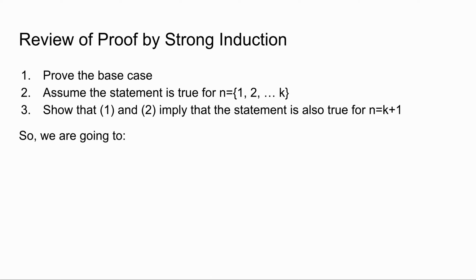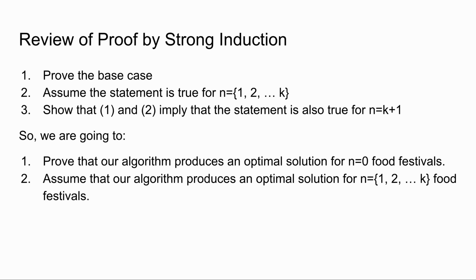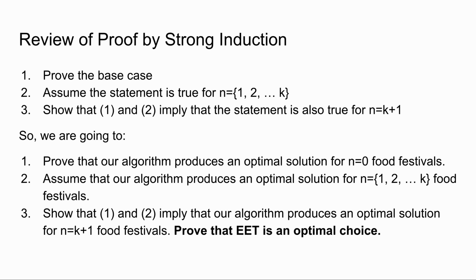So, we are going to prove that our algorithm produces an optimal solution for n equals 0 food festivals, assume that our algorithm produces an optimal solution for 1 to k festivals, and show that this implies our algorithm produces an optimal solution for k plus 1 festivals. As part of this, we have to prove that EET is an optimal choice. First, let's prove the base case.